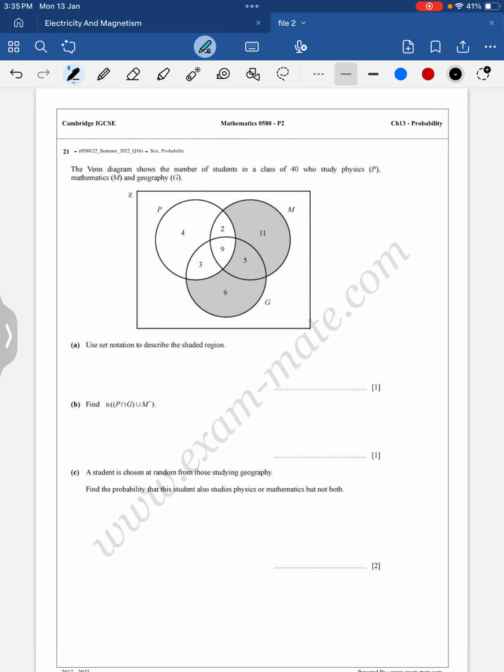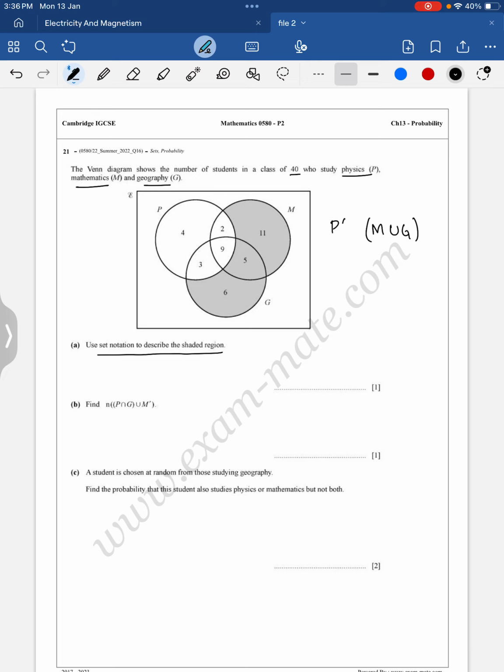Clear? Okay, moving to question number 21. The Venn diagram shows the number of students in a class of 40 who study physics, mathematics and geography. We have 3 cases, right? Physics, mathematics and geography. Use set notation to describe the shaded region. Now when we are doing sets, this is a sets question that came in probability together. So we have this P set which is unshaded, so it means that P complement is the first part which should be there. Secondly, we can see M and G both are shaded. So M, and with M we have union, because M will union G total, right?